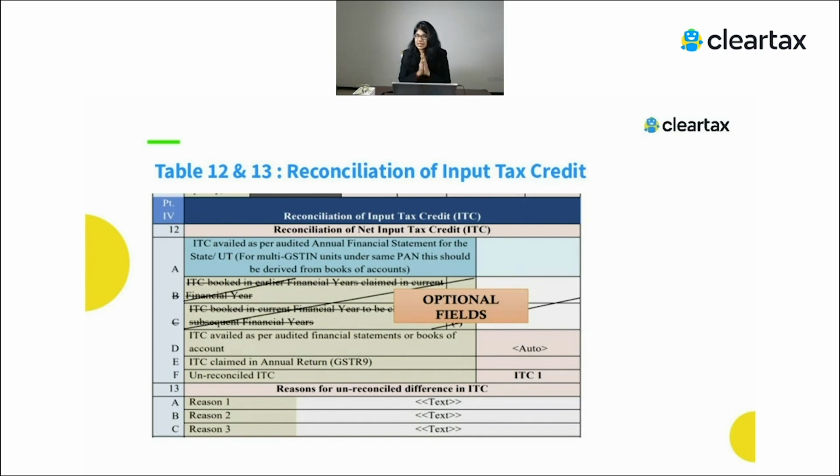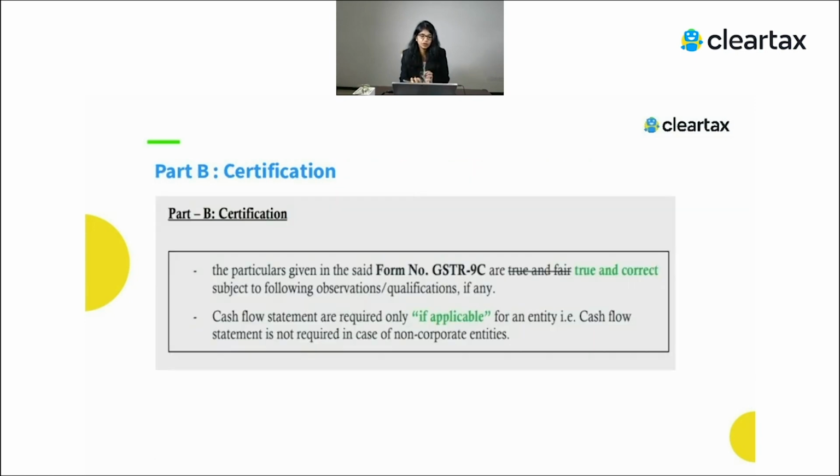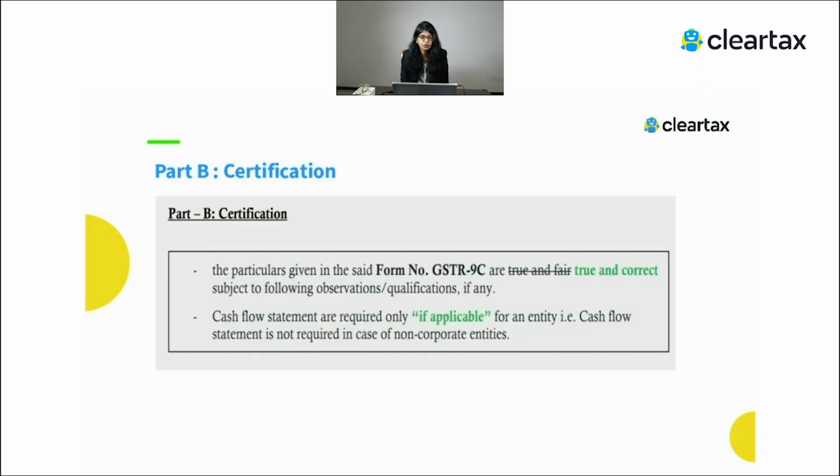So the purpose of 9C is nothing but a reconciliation between your financial statement and your GSTR 9. Apart from that, there is a reconciliation of ITC at an expense level. The government has also asked for the reconciliation at an expense level, but again, for relaxation, they have made it optional. It's your wish if you want to fill it or not. Another important thing is about the certification, where earlier it used to be a true and fair view. They have now made it true and correct, subject to certain observations and qualifications.